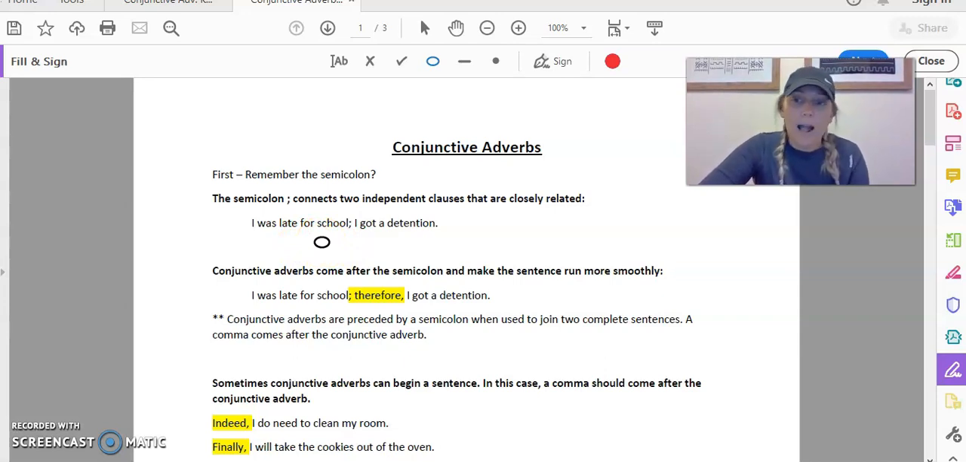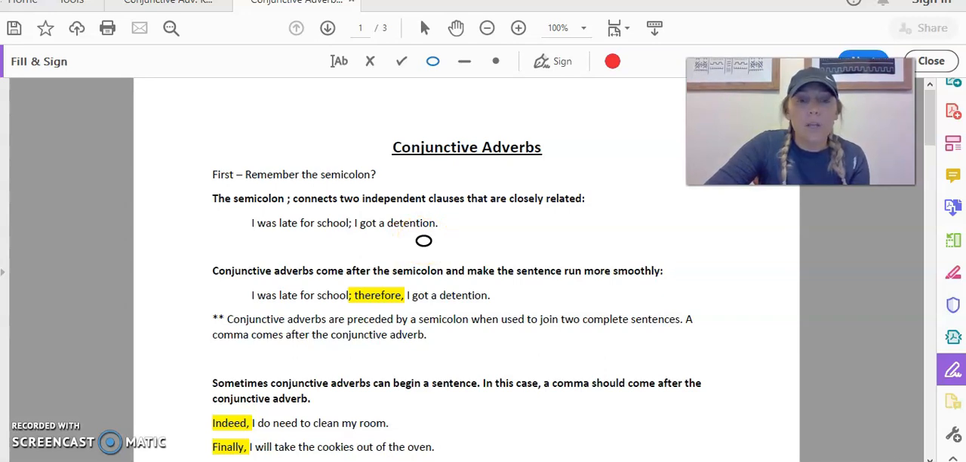If you said, I was late for school; I got a speeding ticket, okay, those are two totally unrelated things. It would not make sense to use a semicolon, okay? Now, sometimes you can add a conjunctive adverb after this semicolon to make the sentence flow a little bit more easily and sound better. Because I was late for school, I got a detention. Although this is a grammatically correct sentence, it doesn't sound very good. It doesn't read very well.